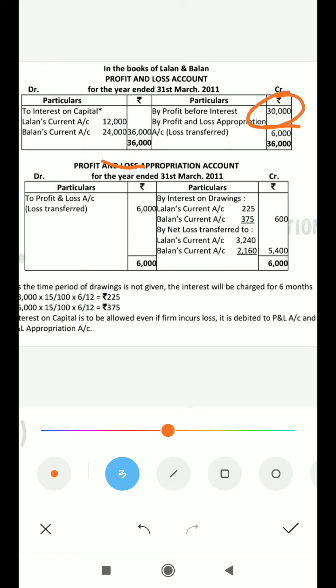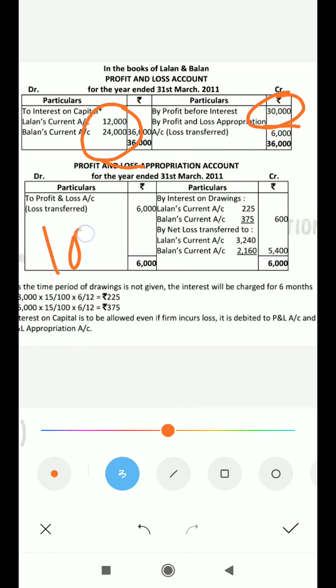Okay, so my dear students, in this case interest on capital will be allowed in the P&L account. To interest on capital, Lalan's current account, whatever is given, rupees 1 lakh and rupees 2 lakh, then we will charge on this amount at the rate of 12% per annum interest on capital.